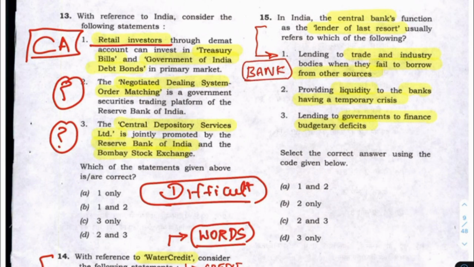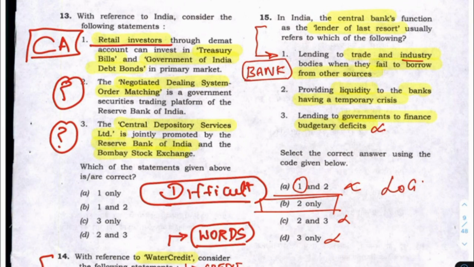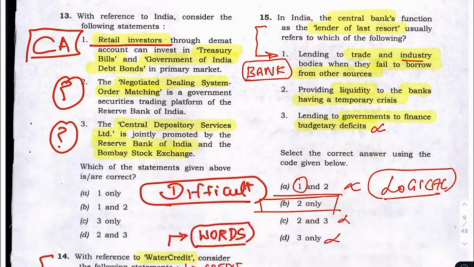I don't think that it is for industry. Any industry has so many avenues, they can borrow from anywhere. I don't think industry plays any role in this lender of last resort. This is wrong. And whether it is for providing government deficit, no, this is also wrong. So I think the answer is B. And while marking this question, this is the point, whether this will be marked. It is a logical question, so I will actually not mark this. Maybe I will come back to this question again, but now coming to the next question.